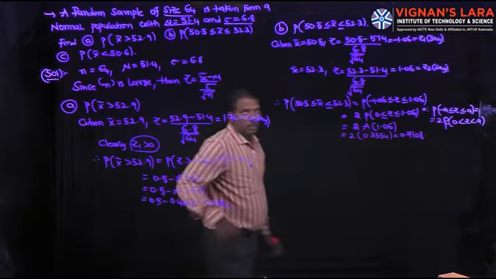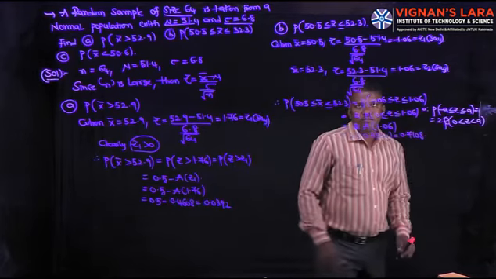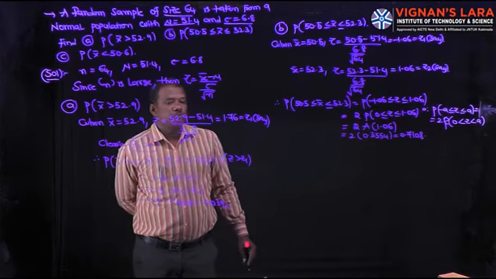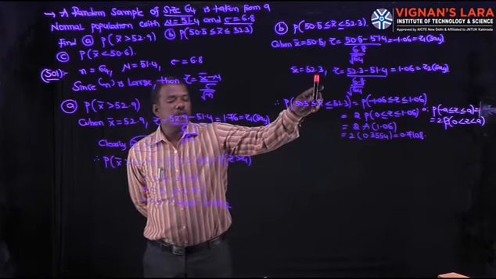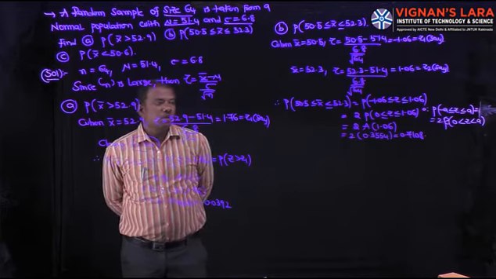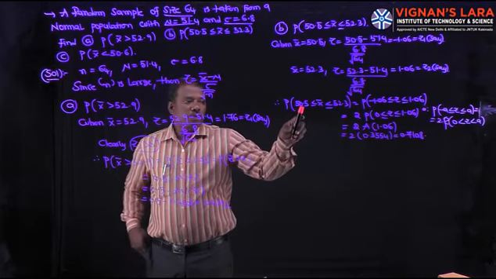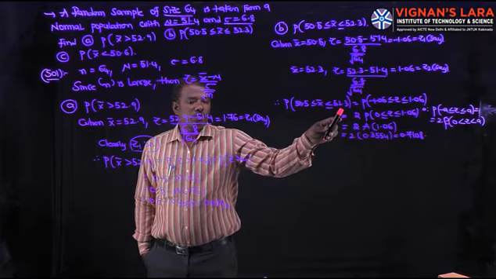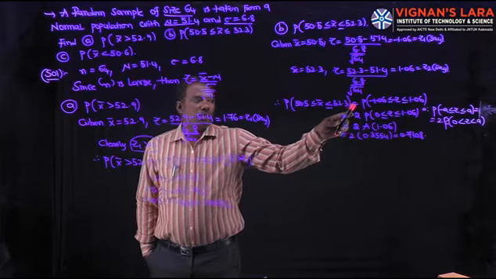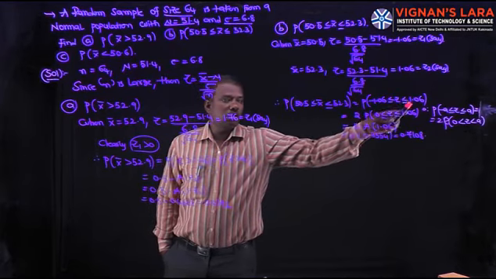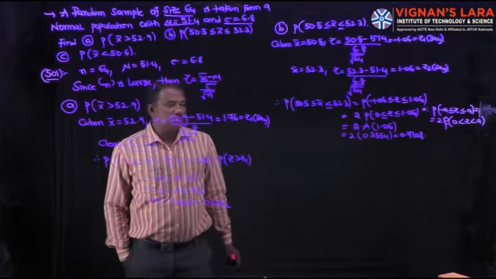Once again, if x bar is 50.5, then z is minus 1.06. Let it be Z1. When x bar is 52.3, then z is plus 1.06. Let it be Z2. So P of 50.5 less than or equal to x bar less than or equal to 52.3 becomes P of minus 1.06 less than or equal to z less than or equal to plus 1.06.